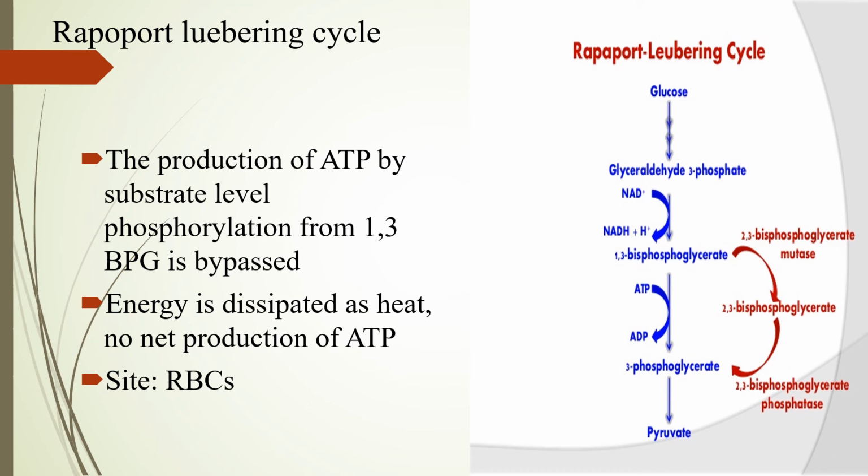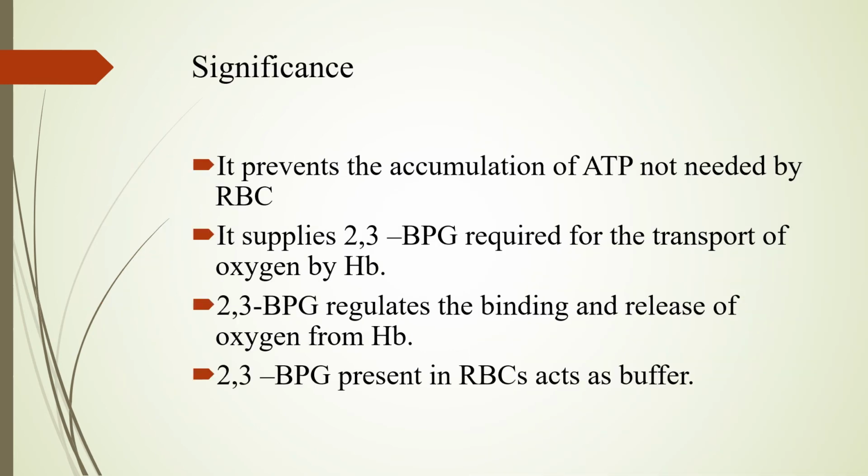This cycle takes place in the RBCs, and its significance is that it prevents accumulation of ATP, which is not needed by the RBCs, and it helps in the production of 2,3-bisphosphoglycerate, which is required for the transportation of oxygen by the hemoglobin.